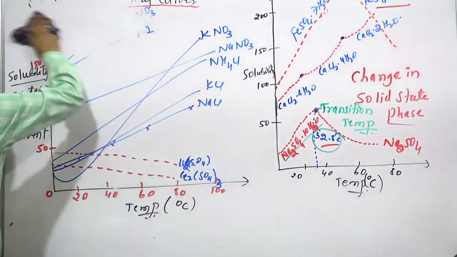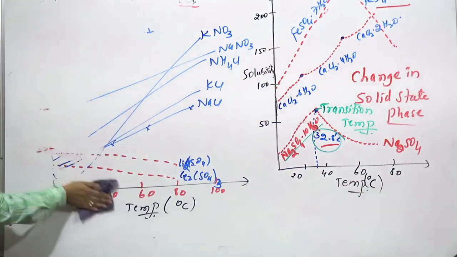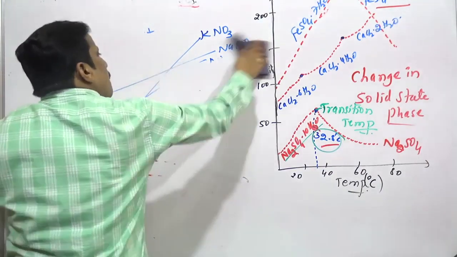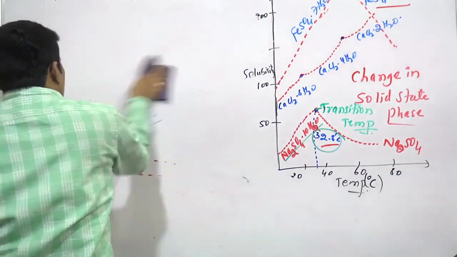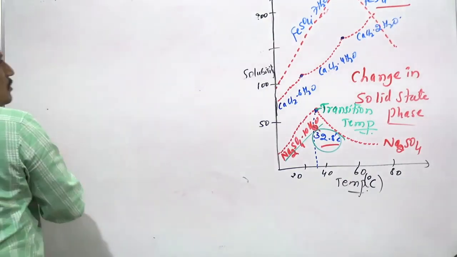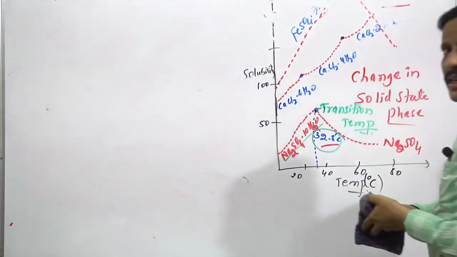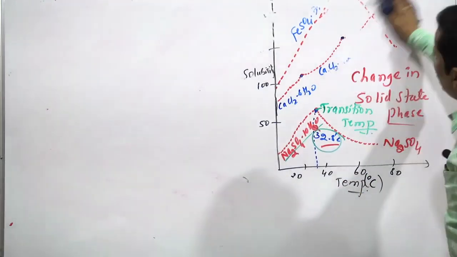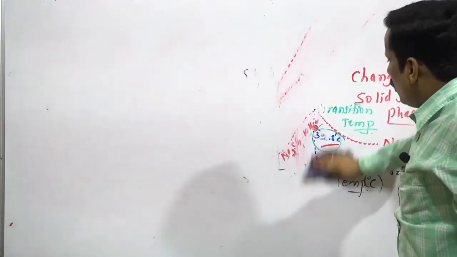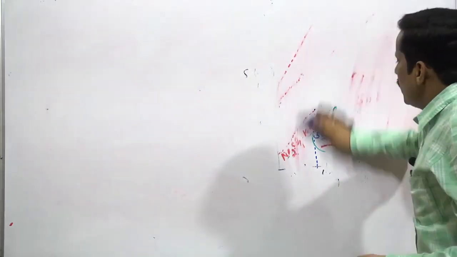Next we go for dissolution of gas, dissolution of gas in liquids. That is important. They are discontinuous curves. Of course, they are not there in NCERT, but you should have an idea about the meaning of transition temperature, and how temperature is affecting the solubility of different solids.